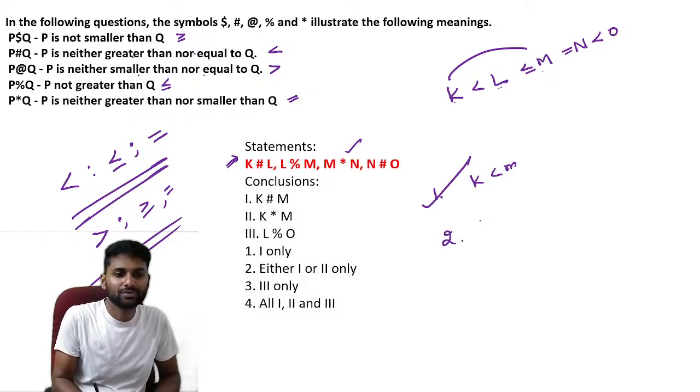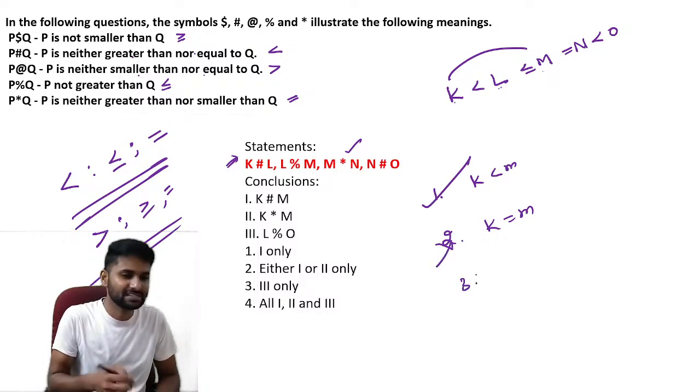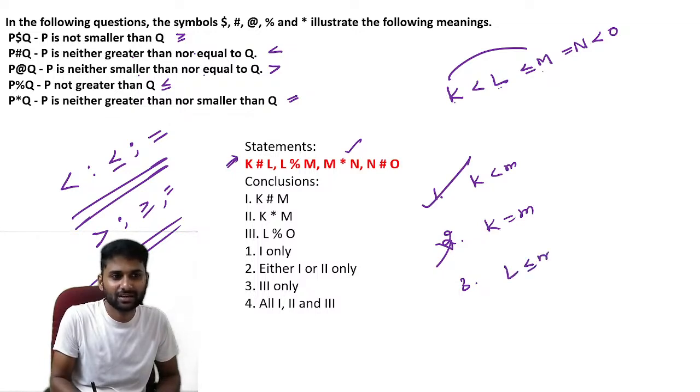So the second option here, K is equal to M, is a wrong answer. Why? Because K is always less than M. L is less than or equal to, L is less than or equal to.